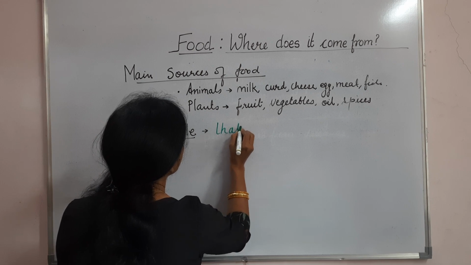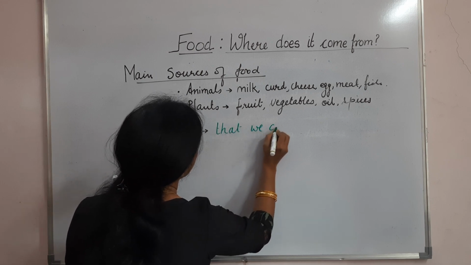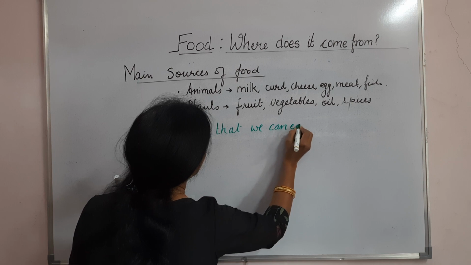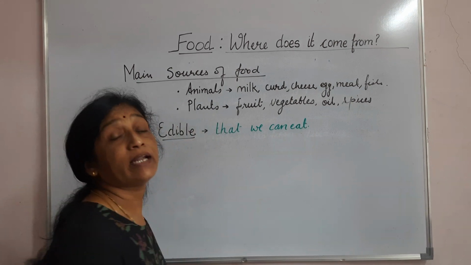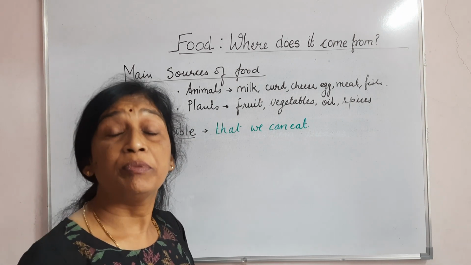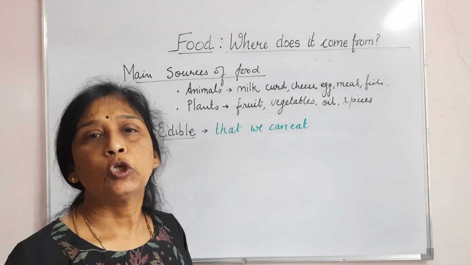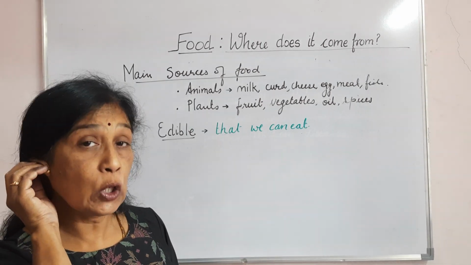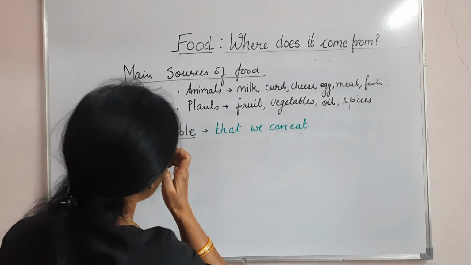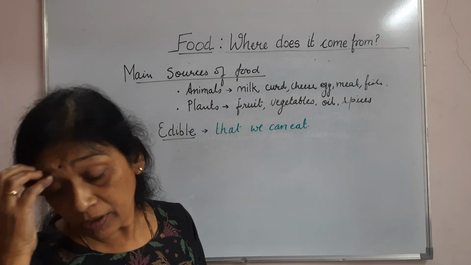It's that we can eat. जो हम खा सकते हैं, that is an edible one. जो हम नहीं खा सकते हैं, that is a non-edible one. Okay? Okay. Then another word that came in your book is